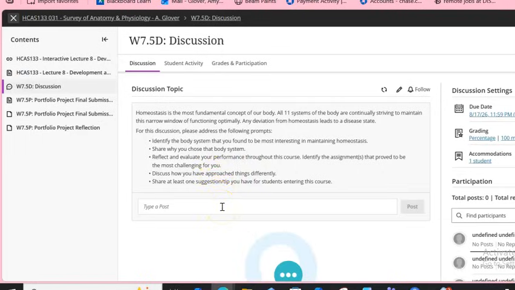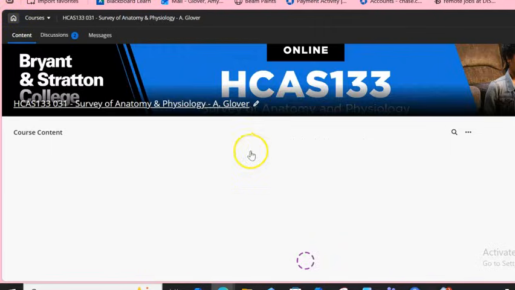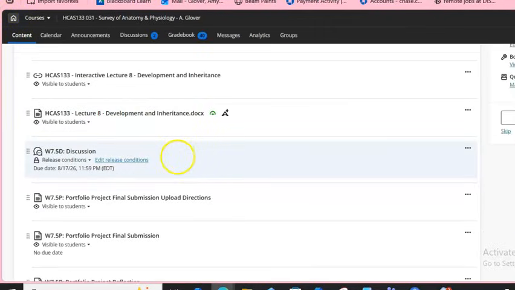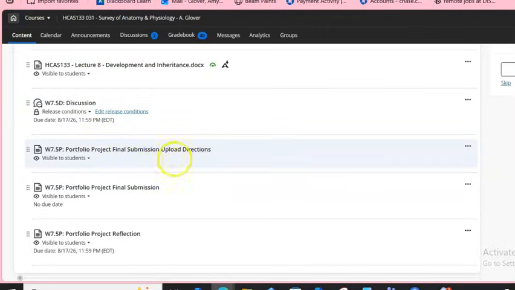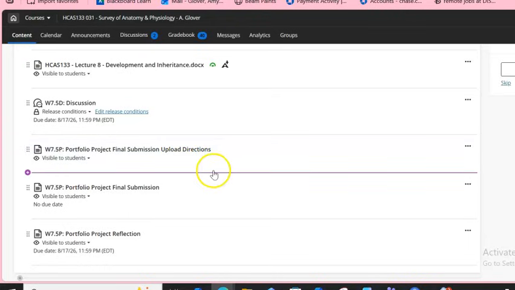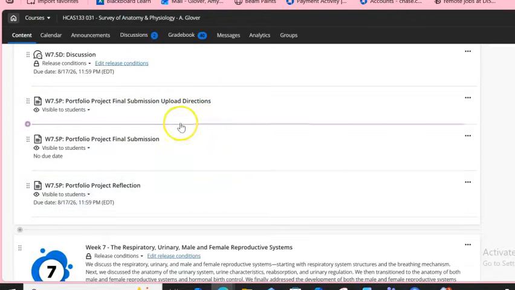So any length post is graded as 100% this week, just like in the very first week of the course. So make sure you go in there and post your initial discussion post as soon as possible. And you can certainly respond to other students and wish everybody well and so forth if you want.